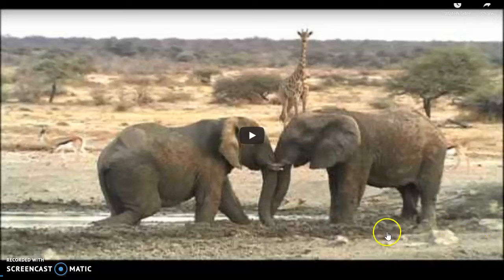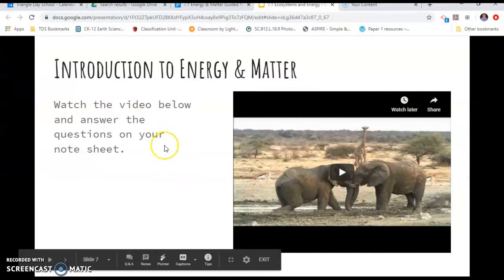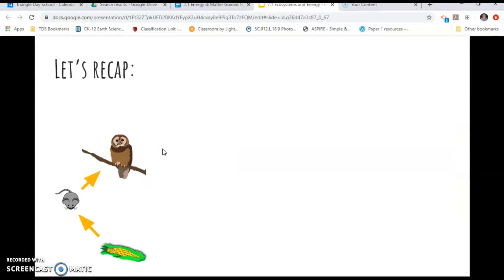Okay, so in a couple days we're going to look more specifically at the types of nutrients that are going to be cycled, but this should give you some idea right now of how energy flows through an ecosystem.